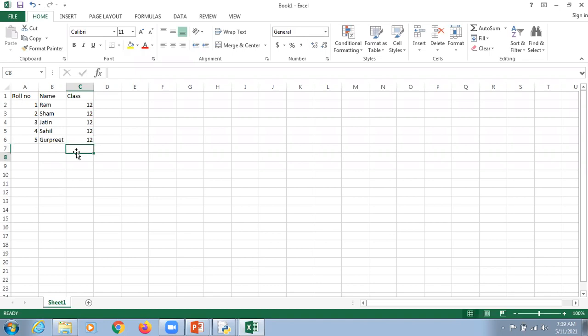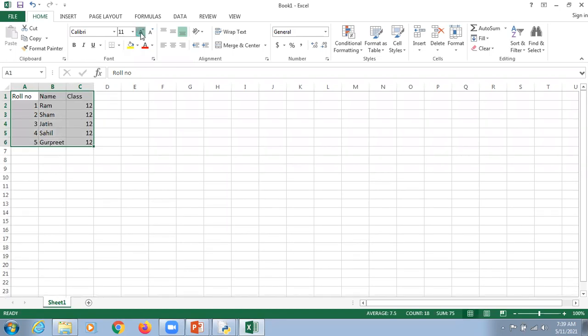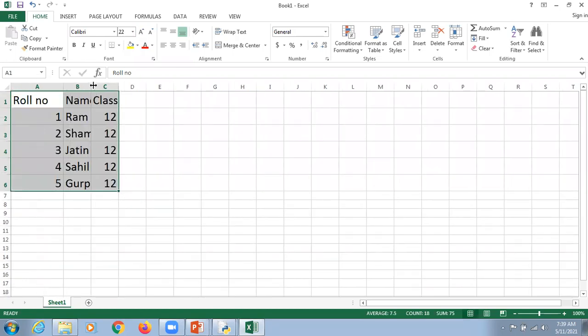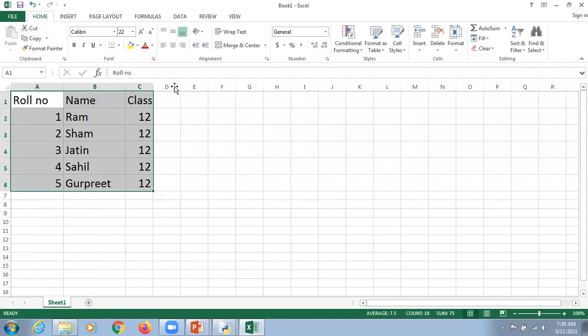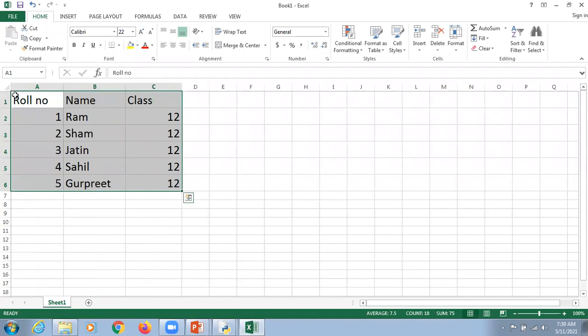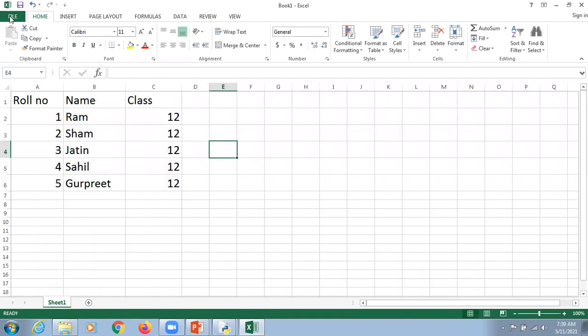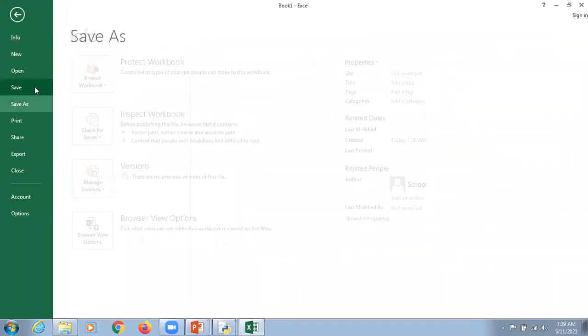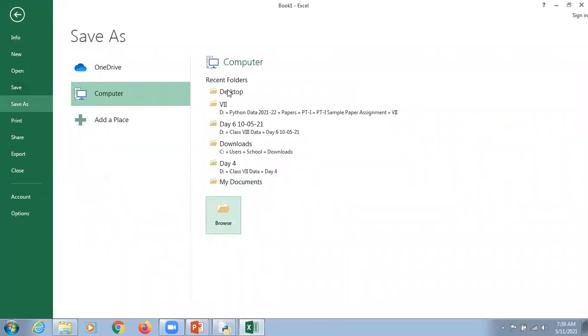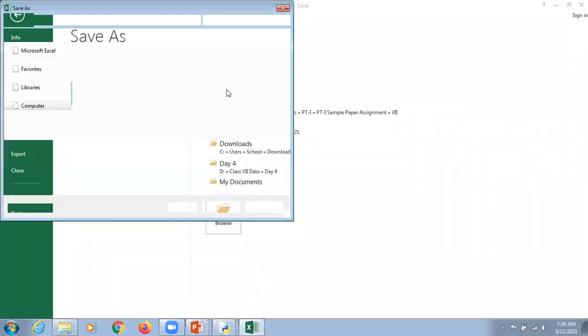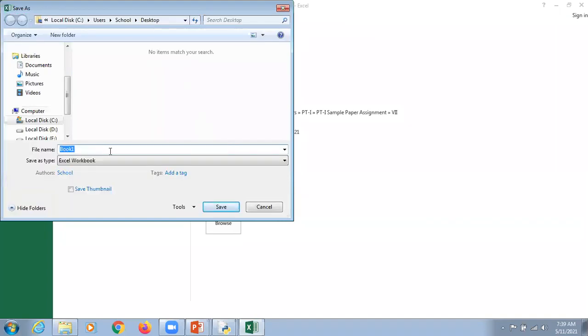Okay. So we make the font a little bit bigger, I'm just going to increase the font size so that it will be easily visible to you all. Now, my dear respected students, I'm just going to click on the file option, then click on the save option and select desktop. You can save anywhere as per your convenience. I'm just going to mention it as practical one here. And here it is in the save as type.